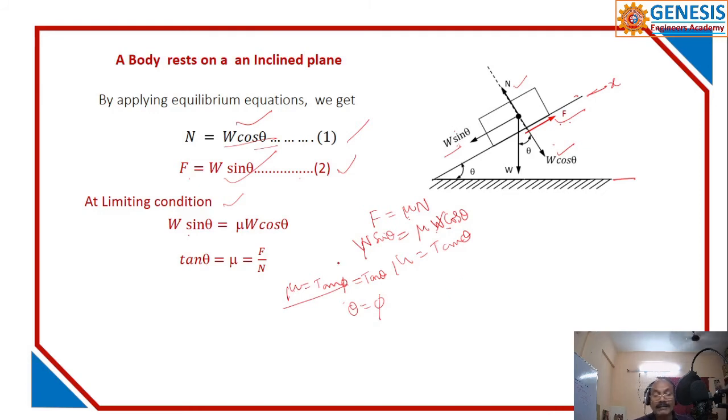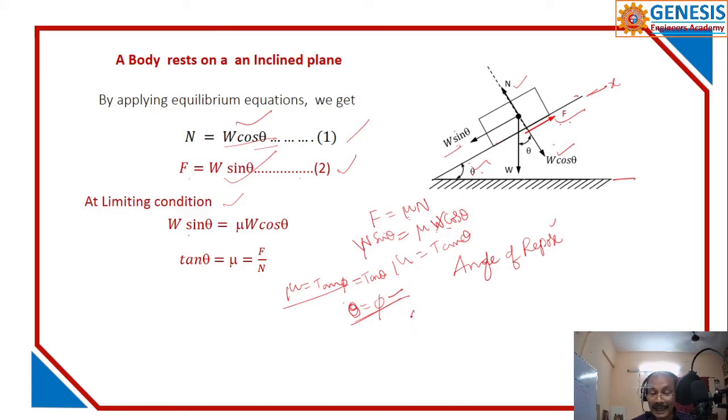Now you have another term called angle of repose. What is meant by repose? The angle of inclination of the plane, if it is equal to the angle of friction, that means the limiting condition, then the body tends to move.